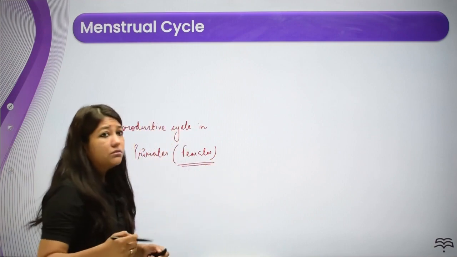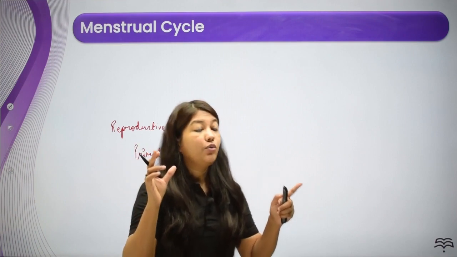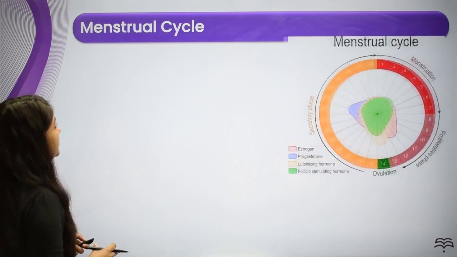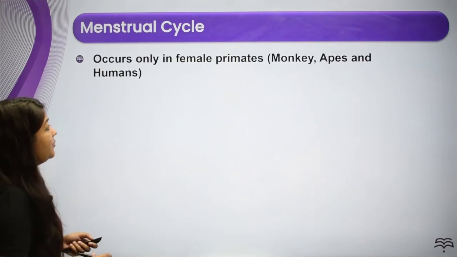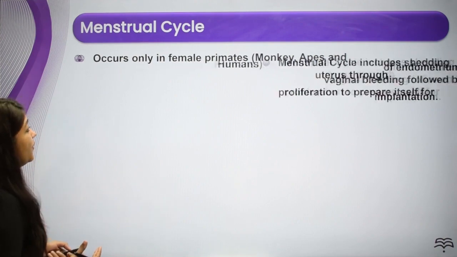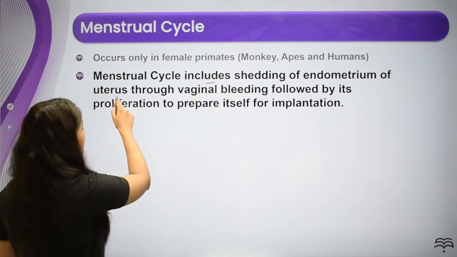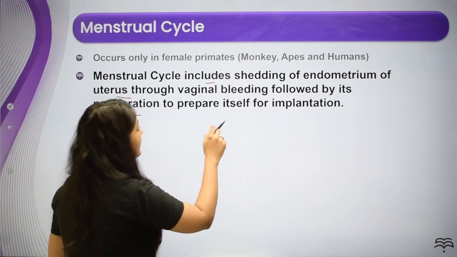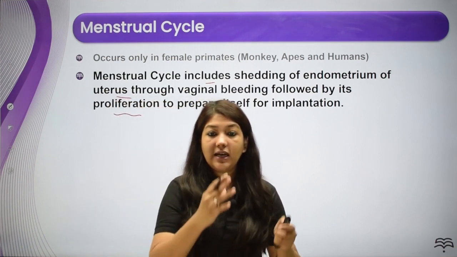Alright, so in the previous lectures, we've already understood the process of oogenesis and everything. Now we are going to align everything with this menstrual cycle. So what is this menstrual cycle? It occurs in female primates. What are these primates? Monkeys, apes, and humans. Menstrual cycle includes shedding of the endometrium of the uterus through vaginal bleeding followed by proliferation to prepare itself for implantation.